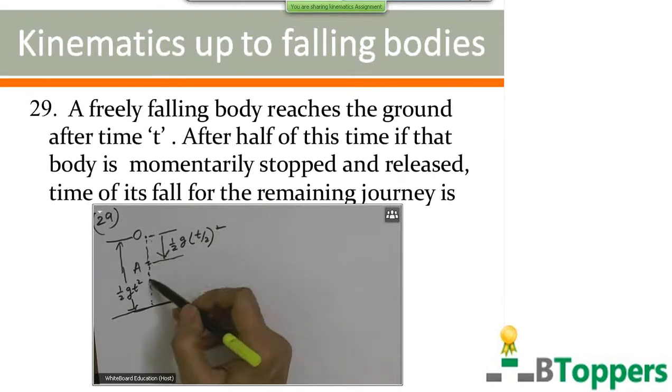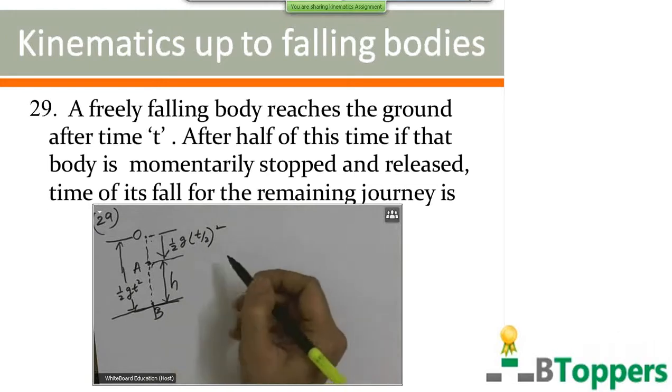Let us suppose the body falls from O to A in the first half of the time. Next, it travels from A to B before it strikes the ground. According to the problem, it is stopped at the point A, and then again allowed to fall from rest from A to B. That means from A to B, it is next allowed to fall freely under gravity. Let h be the remaining distance.